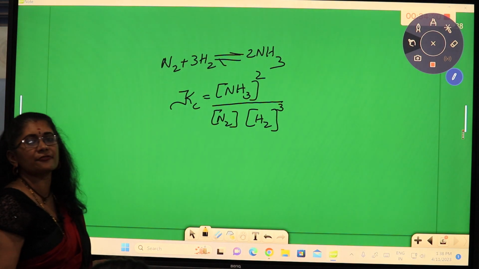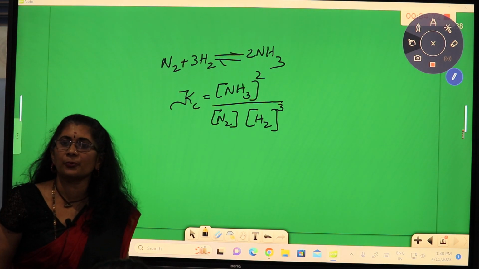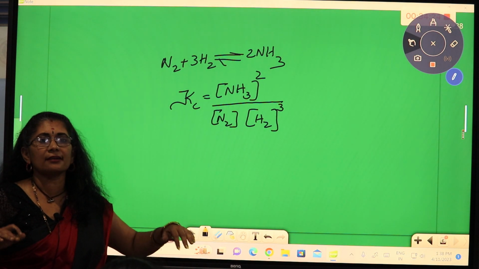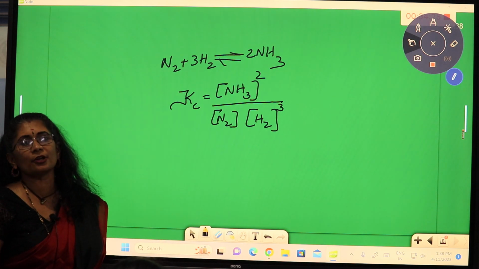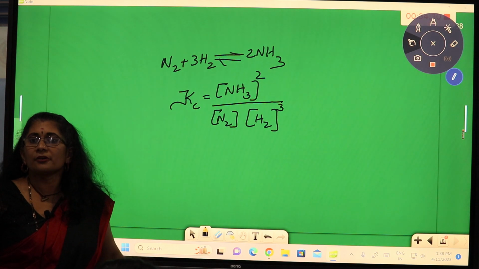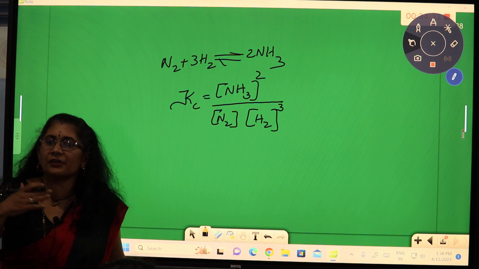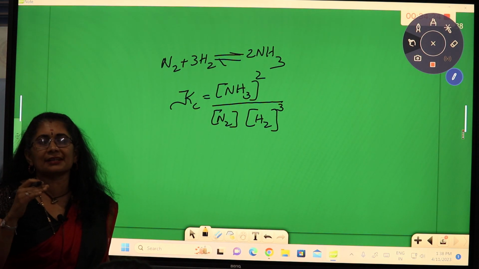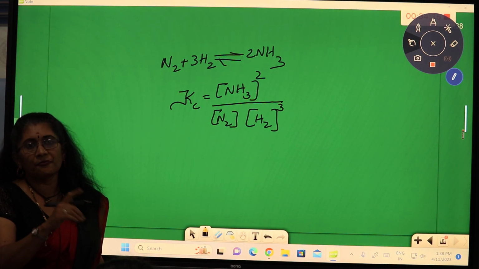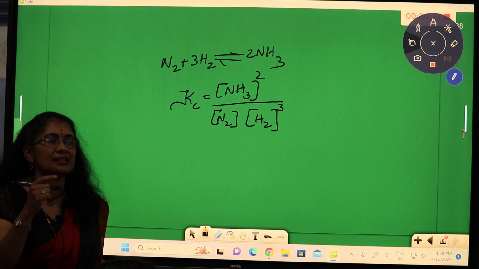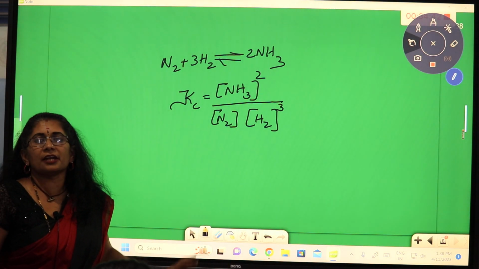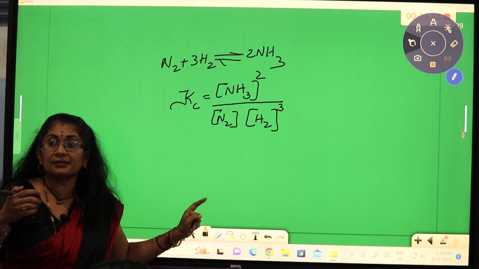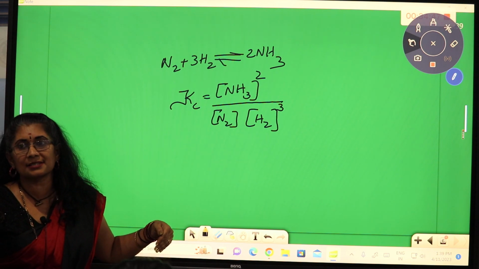raised to its coefficient. This is very important, that we will define the extent of the reaction based on the equilibrium constant. When an equilibrium is attained, we can't judge that the equilibrium is attained at 50%. Whereas the equilibrium attained depends on the stability of the reactants and products. If the reactant is more stable, the equilibrium is attained closer to the reactants.